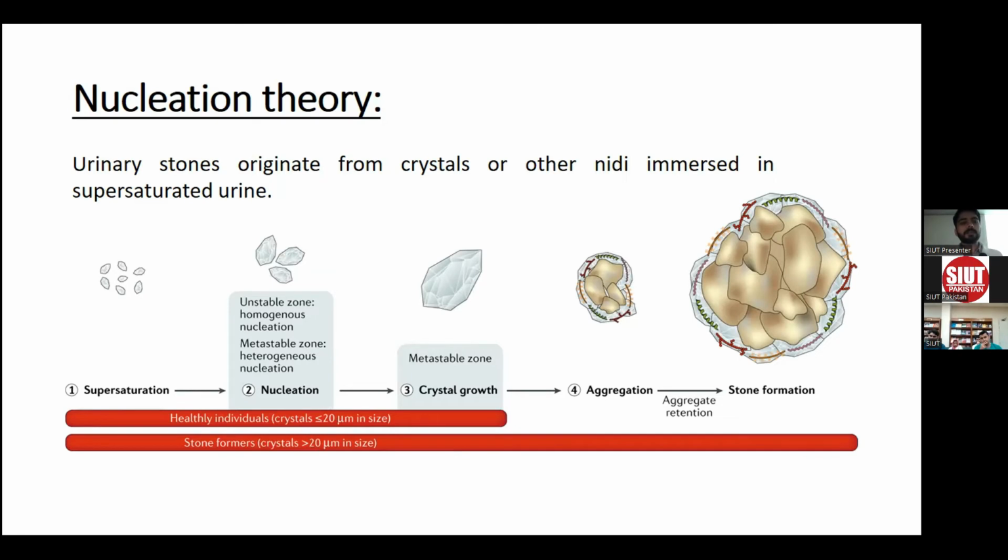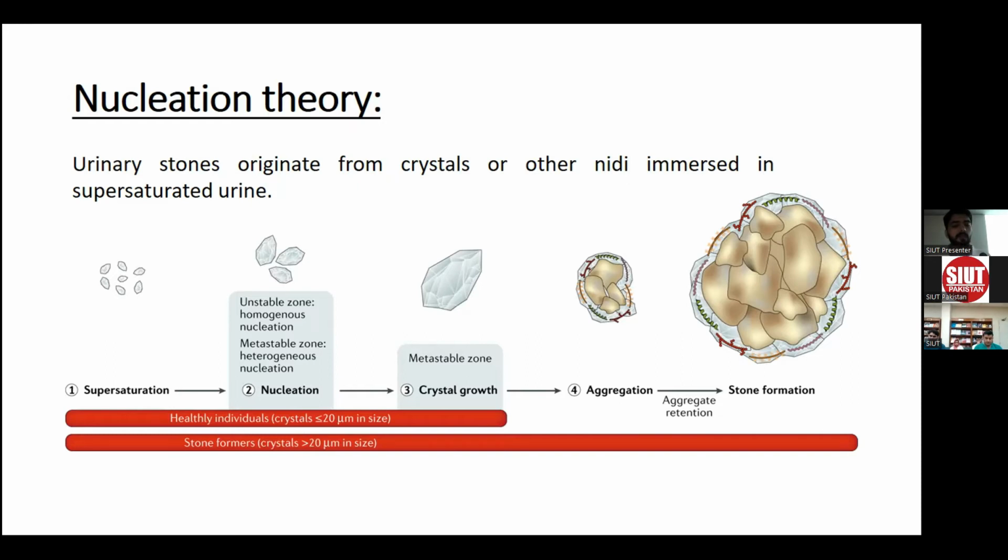First is the nucleation theory. As I have already discussed, the majority of solutes in human urine are in a supersaturated state, but usually the crystals don't form because of the presence of various inhibitors. According to nucleation theory, urinary stones originate from a crystal or other nidi immersed in a supersaturated solution.